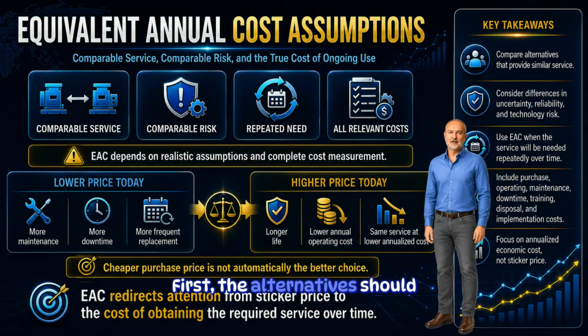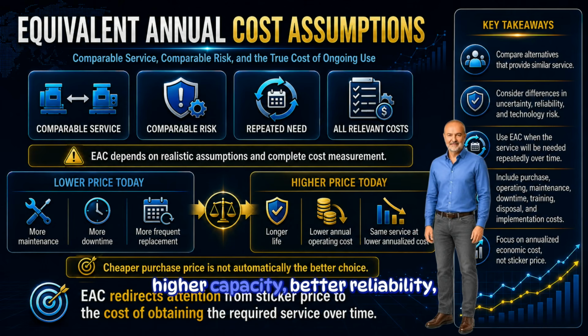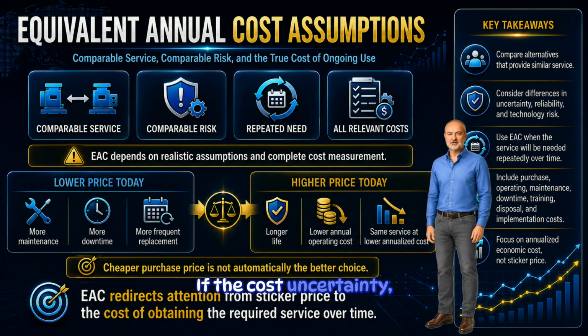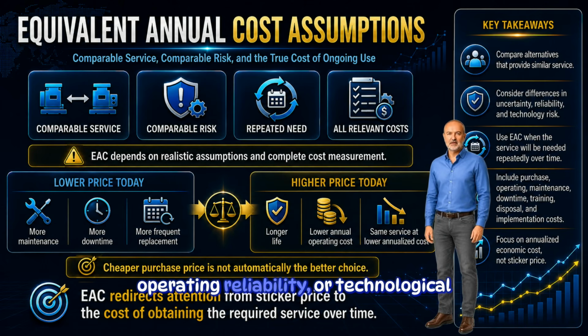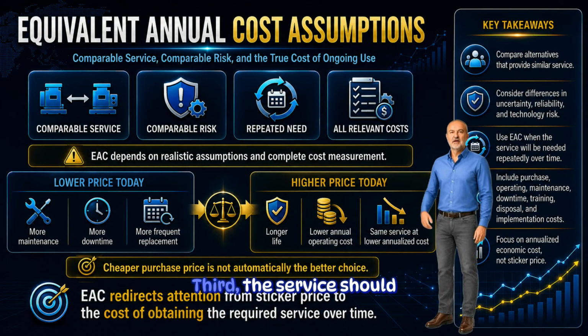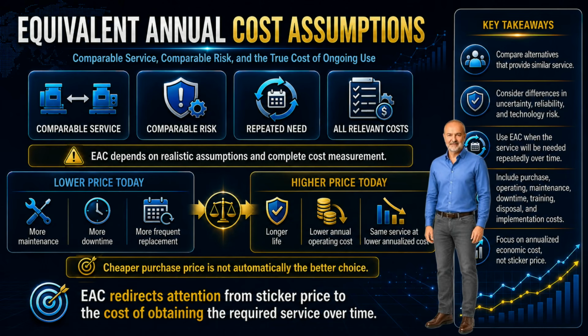First, the alternatives should provide comparable service. If one machine has higher capacity, better reliability, lower downtime, or more flexibility, then the analysis should reflect those differences. Second, the alternatives should have comparable risk. If the cost uncertainty, operating reliability, or technological risk differs across alternatives, then simply comparing annualized costs may not be enough. Third, the service should be needed repeatedly.